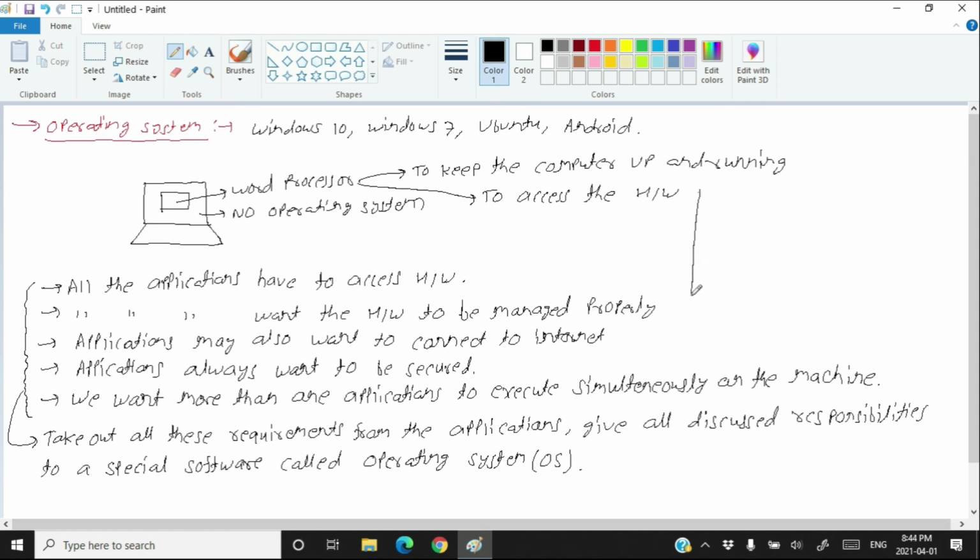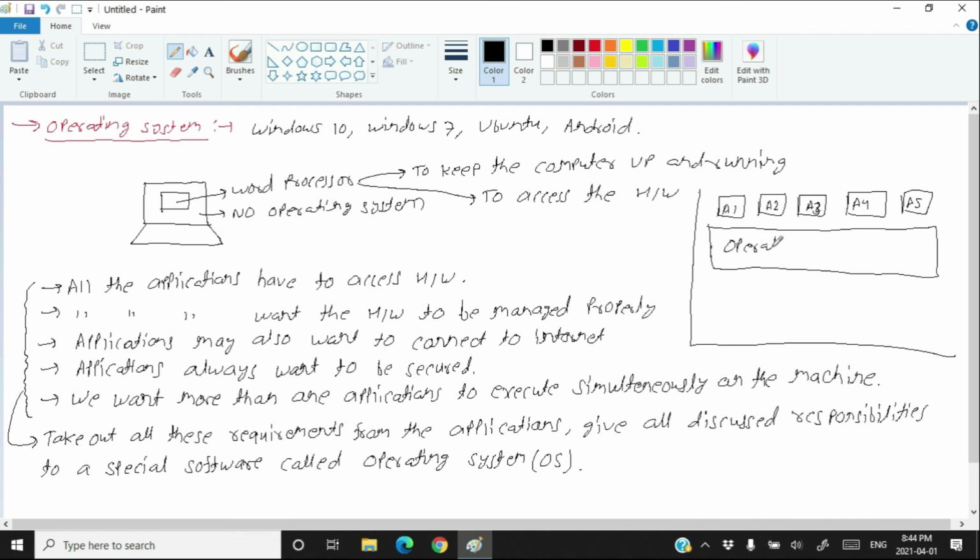So now you have this structure. You have the various applications. I am writing A1, A2. This denotes the application number 1, application number 2, application number 3, application number 4, application number 5, etc. Beneath of these applications, you have the operating system.